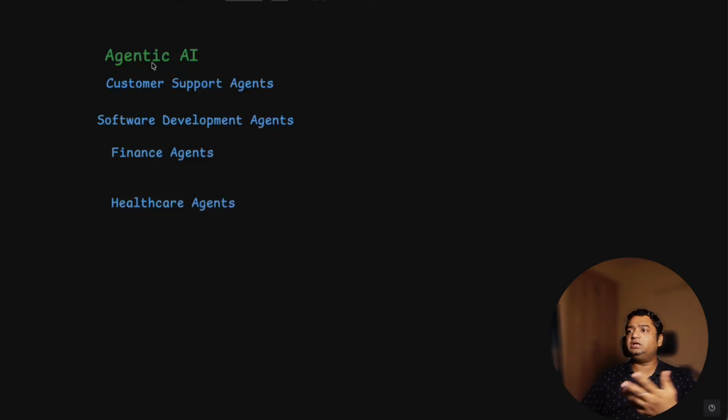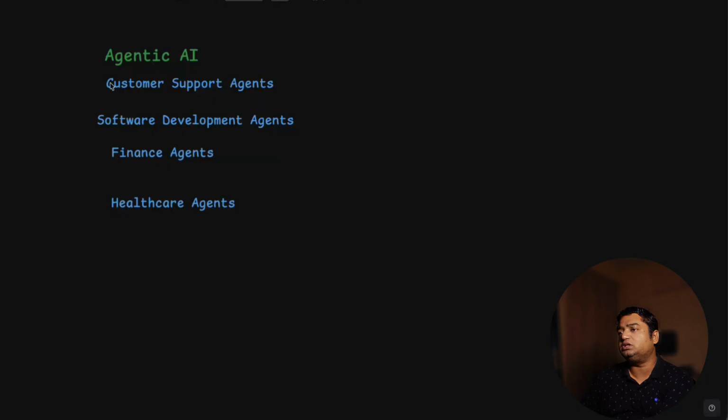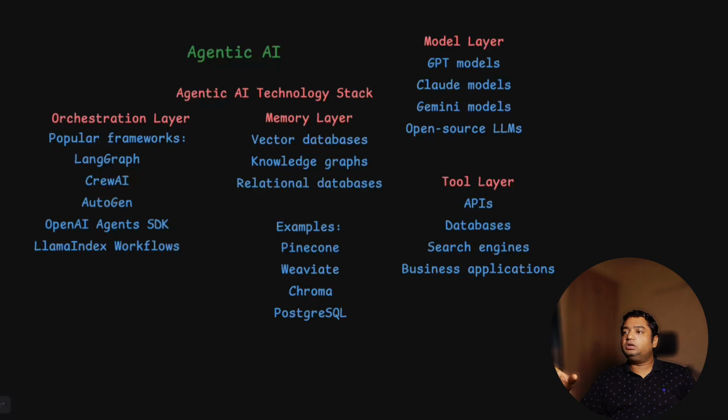So agentic AI is being used in multiple things, but these are the areas where it is used a lot, and people are finding it very advantageous. Now look into the popular technology stack for each of the layers in agentic AI. If you are going to use the orchestration layer in agentic AI, the popular frameworks are LangGraph, CrewAI, AutoGen, OpenAI Agents SDK, and LlamaIndex Workflows.